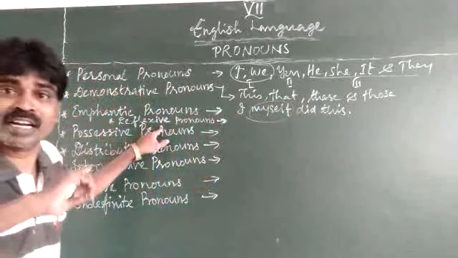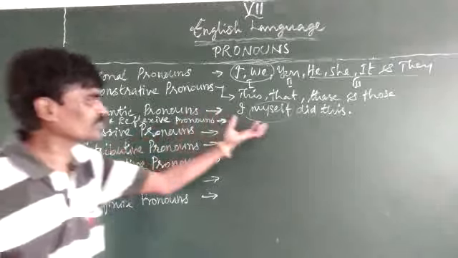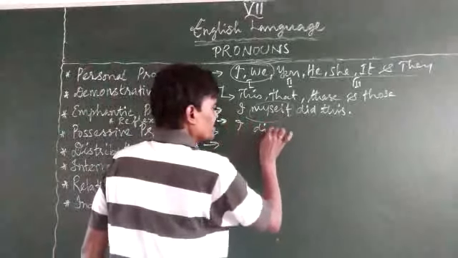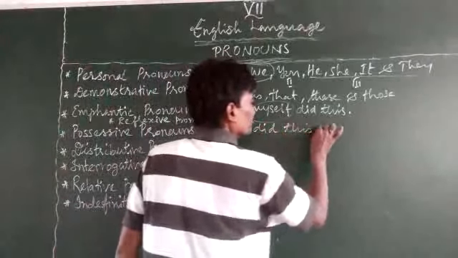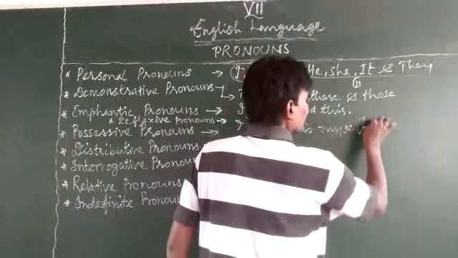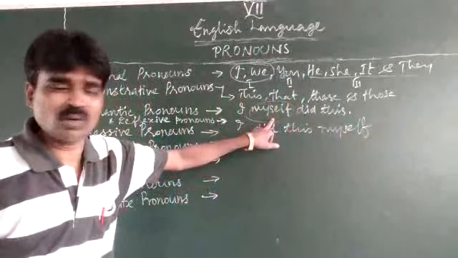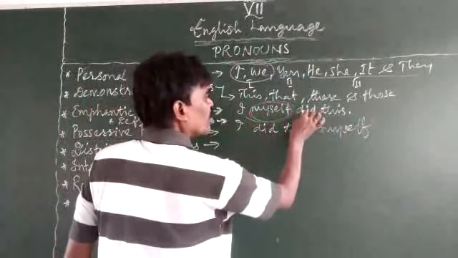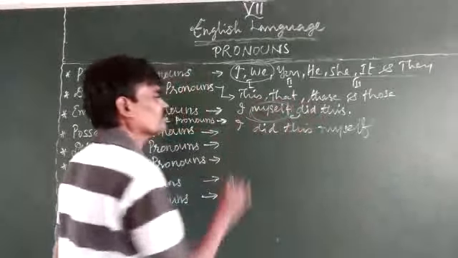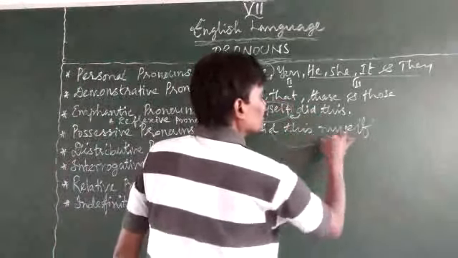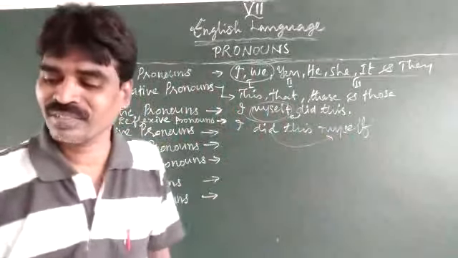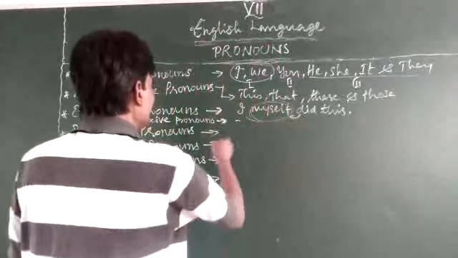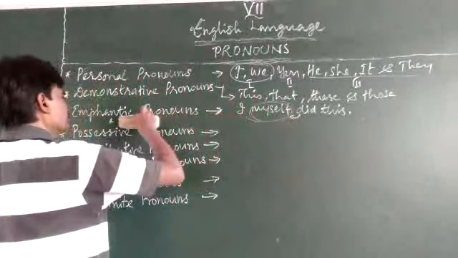Just have a relation with this reflexive. Just one difference here, right? See, I myself did this. I did this myself. If you notice here, this emphasizing one will fall before the verb. But here, it comes after the verb. That is called a reflexive one. It reflects, right? That is the simple difference that you should know.